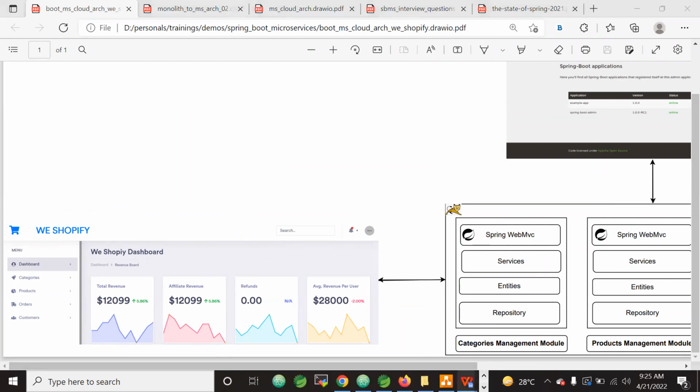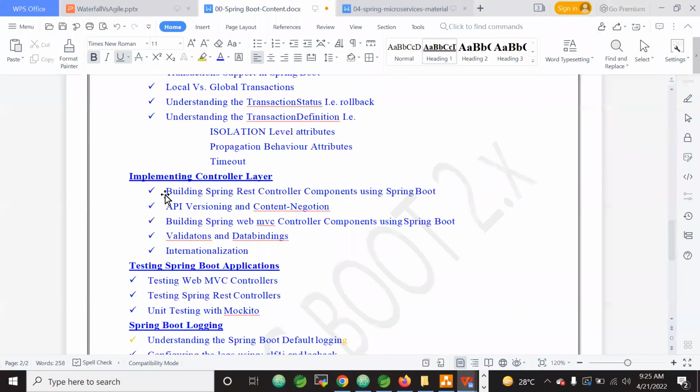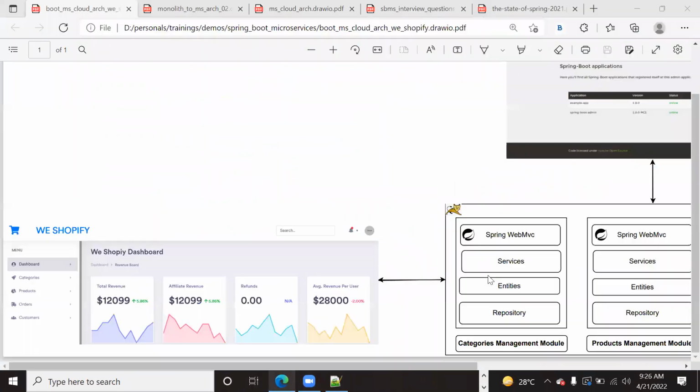So that's how you will also learn the controller layer, how to write the Spring Web MVC controllers. Here we will see validations, data binding, and internationalization, and we'll also understand parallelly, when you are writing these controllers, you will also write the APIs here.